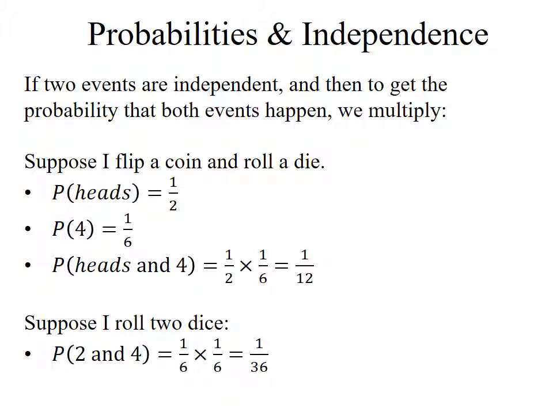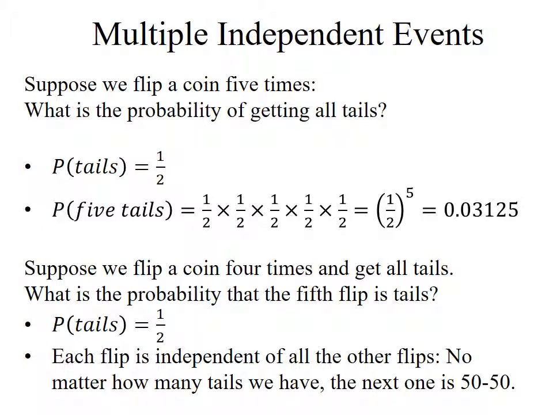Or if I just roll 2 dice, what's the chance that the first die is going to be a 2 and the second die is going to be a 4? Well, each one is a 1 in 6 chance. I multiply them out. 1/6 times 1/6 is 1/36. Now, what if I have multiple independent events? Suppose I take a coin and I flip it 5 times in a row. What would be the probability of getting all tails, every single one? Well, each one individually is a half, so I have to multiply all 5 of those 1/2s together. 1/2 times 1/2 times 1/2 times 1/2 times 1/2, also known as 1/2 to the power of 5, which is 0.03125. Only a 3% chance that that's going to happen.